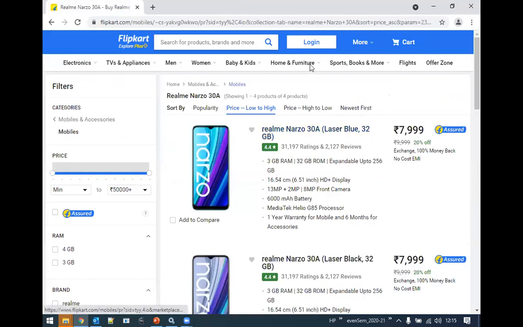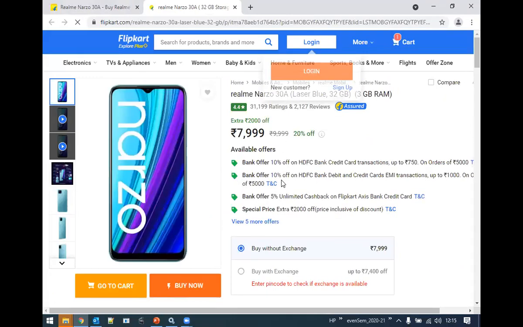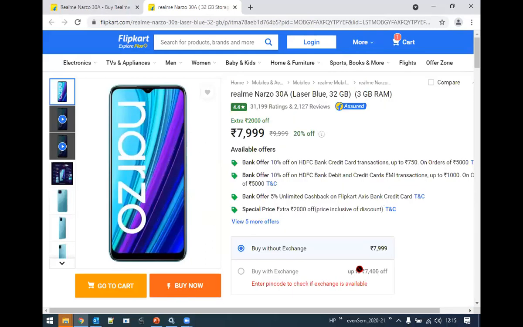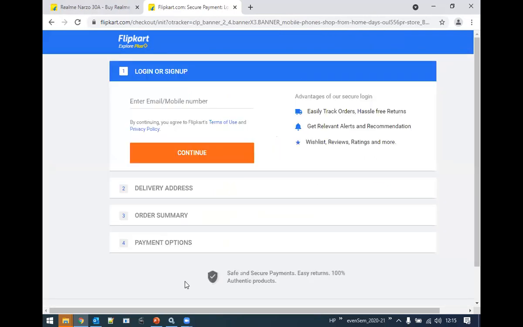Let me show you one more time. This is a website. I clicked on this particular link, and it navigated to another web page. This entire web page got reloaded once again. Agree, right? Now if I click on buy now or go to cart, let me click on buy now. Once I clicked on buy now, it is sending certain JavaScript files.